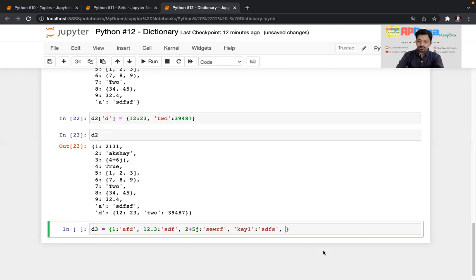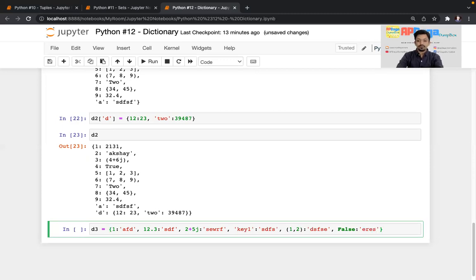Then I'll write k2. The string I have already shown you. The key can be a string. A key can be a tuple as well. So this is a tuple, and I'll pass some random value into that. Then a key can be Boolean, right? So I'll write something like that.